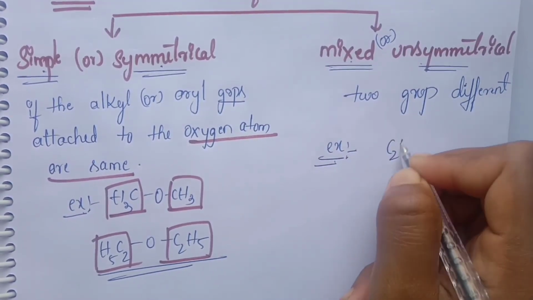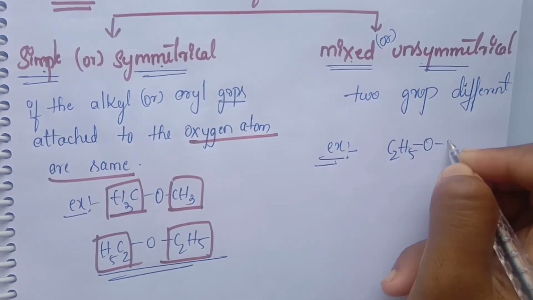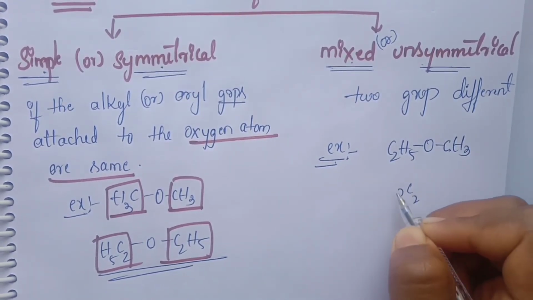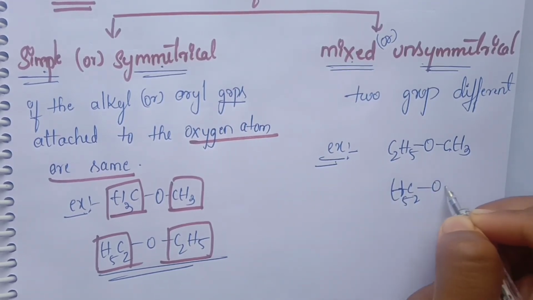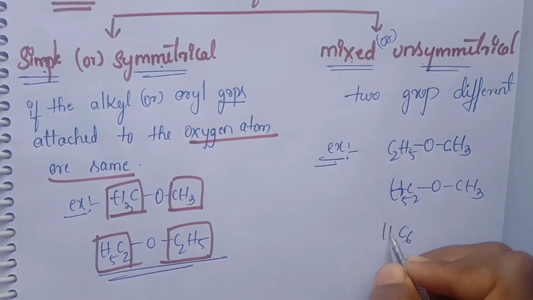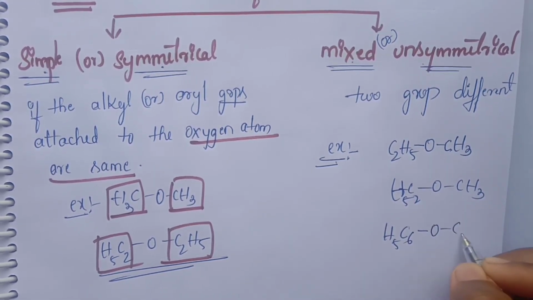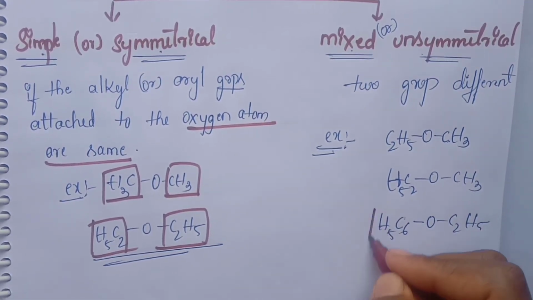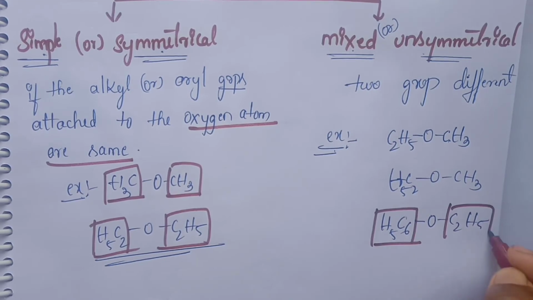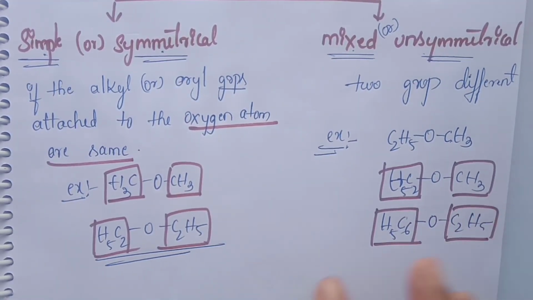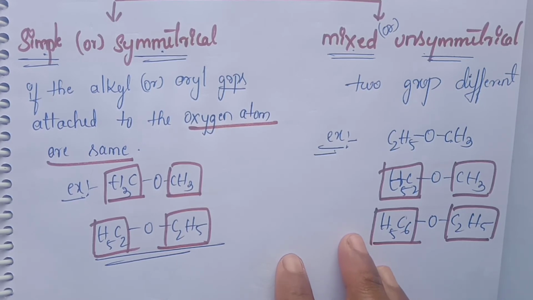Examples: C2H5O CH3. Next example, C6H5O C2H5. Here these two groups are different. This is called mixed or unsymmetrical.